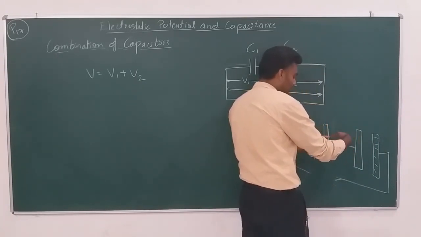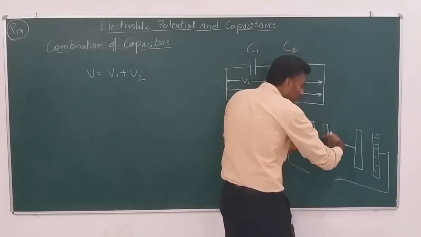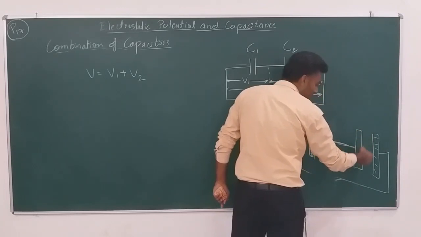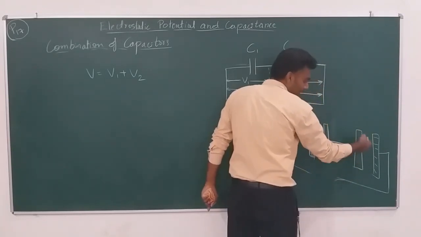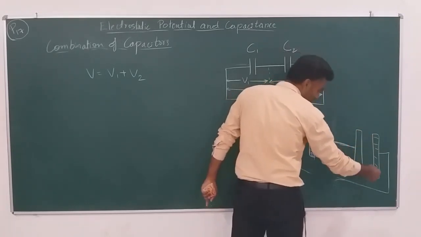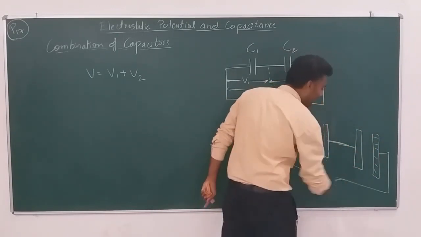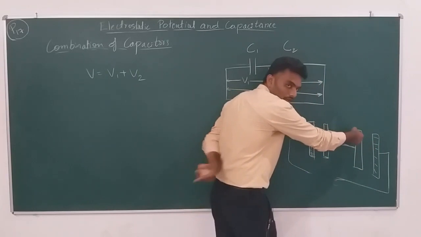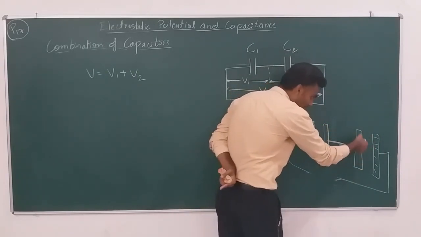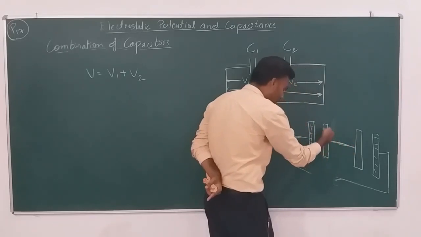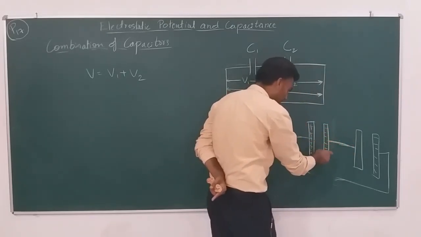I mean, the electrons inside them will experience the electric force. So the electrons from this plate are repelled due to the accumulation of this negative charge. Who accumulated this negative charge? Battery did, right? So the electrons in this part of the second capacitor will flow into this and accumulate here.